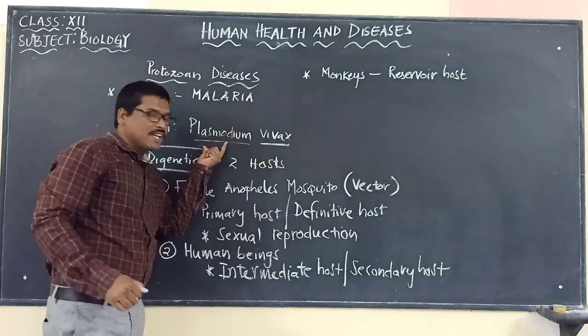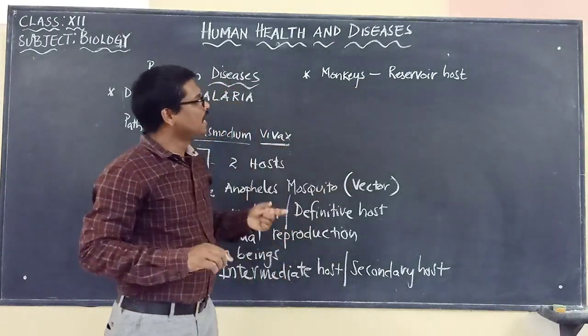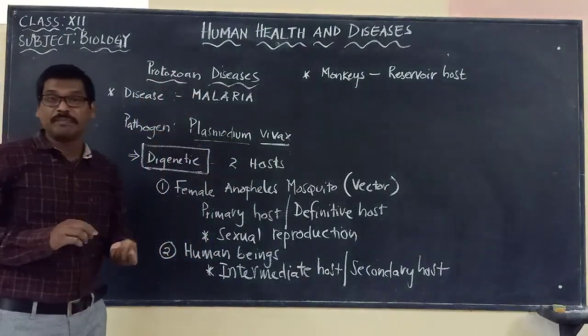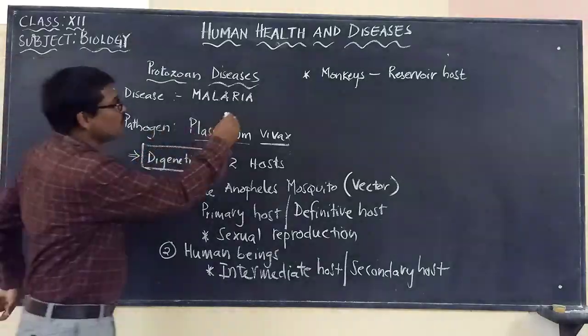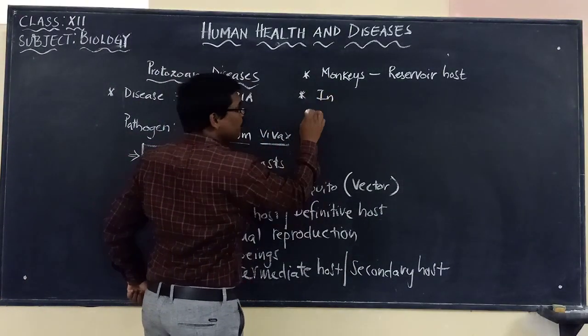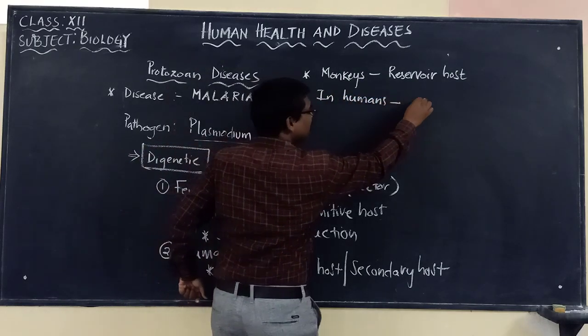It means this Plasmodium vivax is also present in the monkeys, but monkeys are not attacked by this particular disease called malaria by the Plasmodium vivax. And the other point is that we also use another word for this Plasmodium vivax in the humans. In humans it is intracellular.